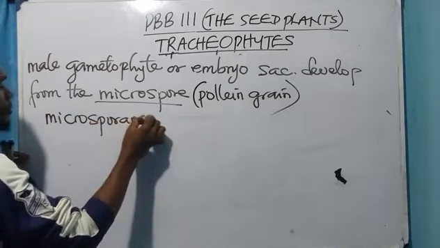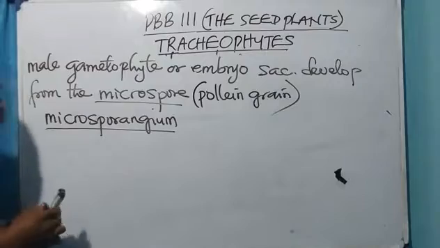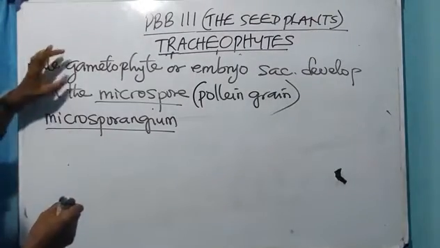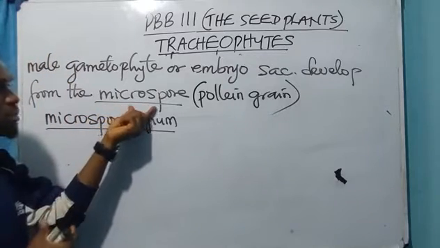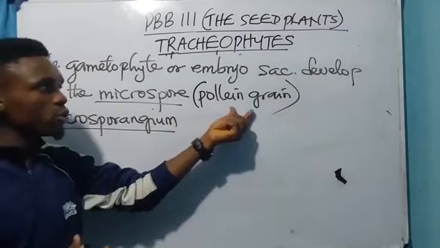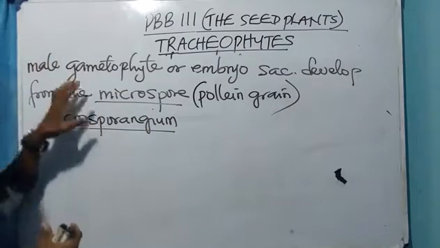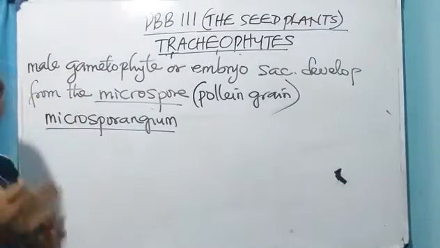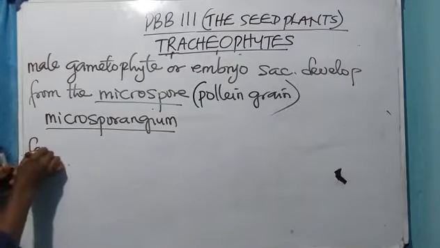And this microspore is produced by the microsporangium. Microsporangium is responsible for the production of what? Gametes. This male gametophyte develops from the microspore or the pollen grain, which is produced by the microsporangium. The word micro has to do with males, but when you hear the word mega, females.